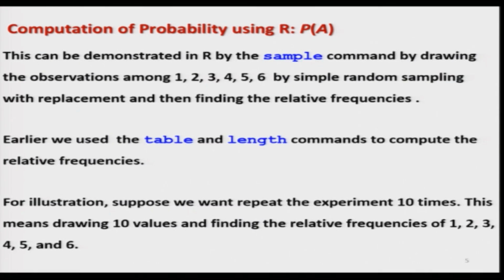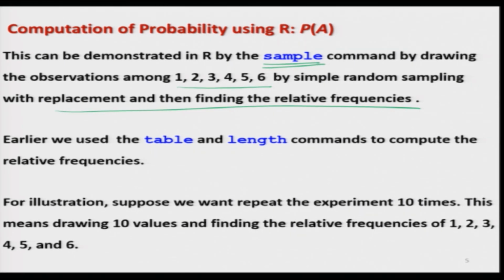Now, in case you want to demonstrate this experiment in R, then we can use the sample command. We have already used it earlier when we were computing simple probabilities using relative frequencies. So, the same concept we are going to use here: we will draw the numbers 1, 2, 3, 4, 5 and 6 by simple random sampling with replacement, and then find the relative frequencies.